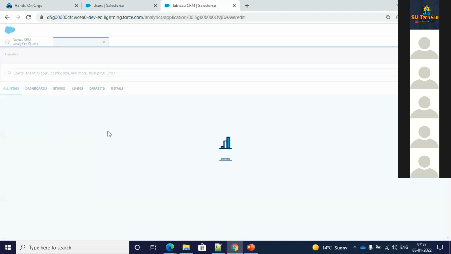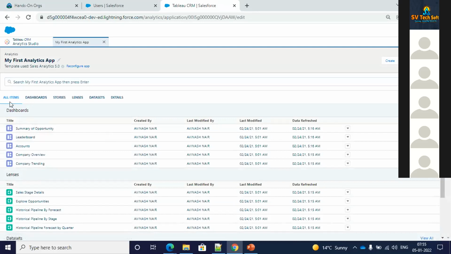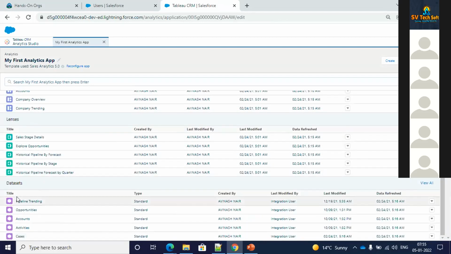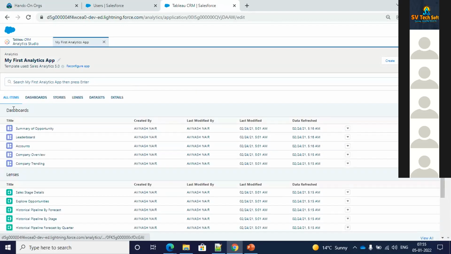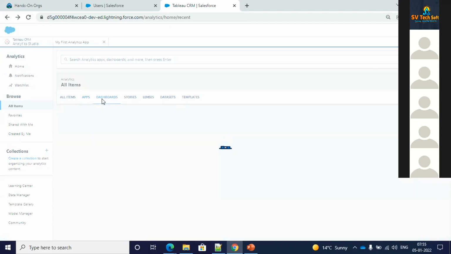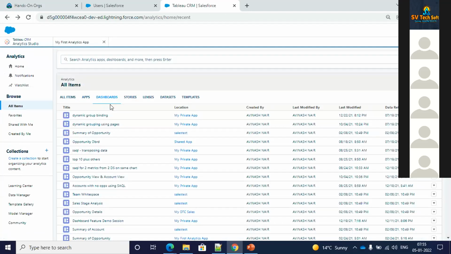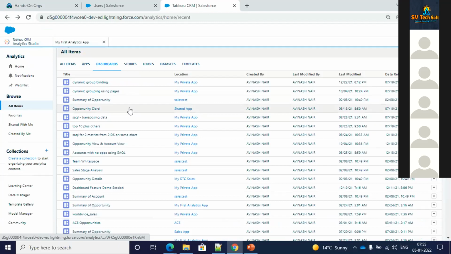If I click on any one of the apps, let's say this folder, you can see these items. We have the dashboard, we have the lenses, and if there were any dataset, we would also have the dataset. Yes, we have the dataset as well over here. These kinds of things are there in this My First Analytics App folder. So apps just act like a folder. And then we have the dashboard.